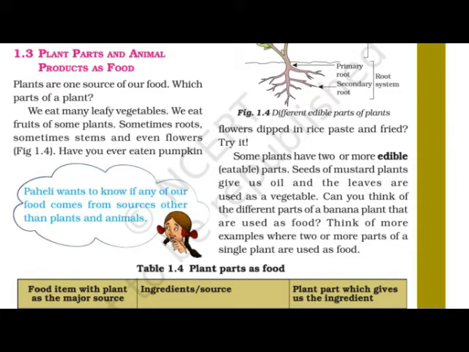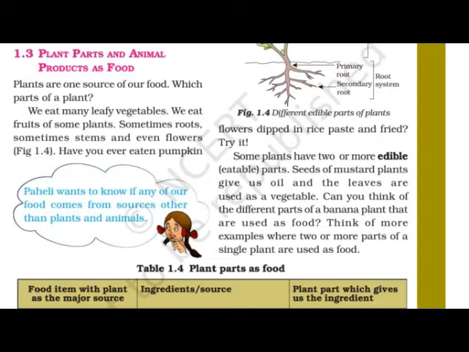Some plants have 2 or more edible parts, as I just said. In some plants only the fruit can be eaten. In some plants the fruit along with the leaves can be eaten. In some plants the fruit, leaves and also root can be eaten. So it depends on the particular plant or tree.